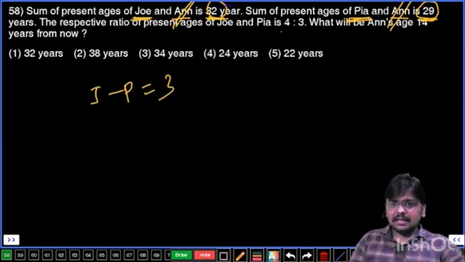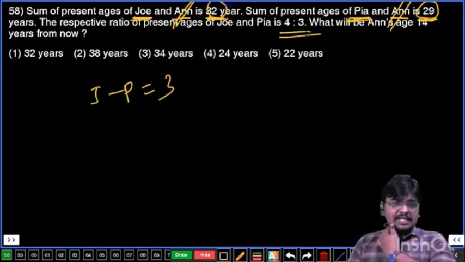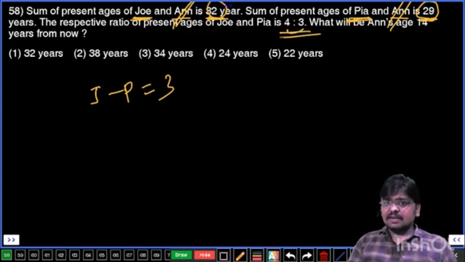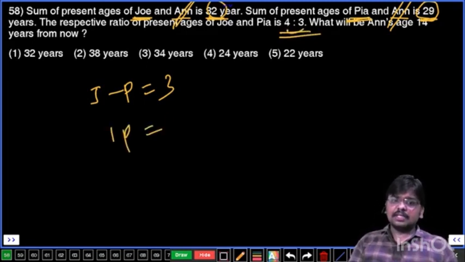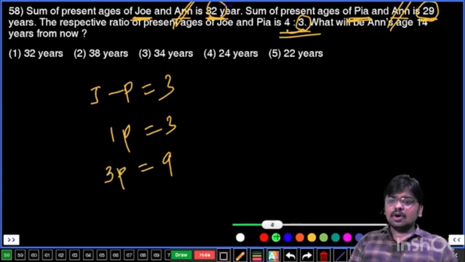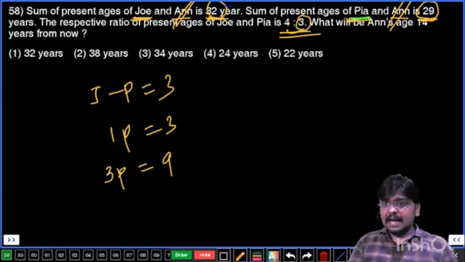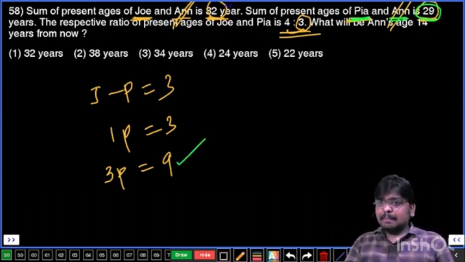Okay. Now here the ratio has been given 4:3. Ages ratio 4:3. What is the difference here? One part. Now one part is going to be 3 years, and let's calculate Pi's age. Pi's age is 3 parts, that means it is 9 years. You know that Pi and Anne together it is 29. Pi's age is 9, together it is 29. That means Anne's age is going to be 20 years.